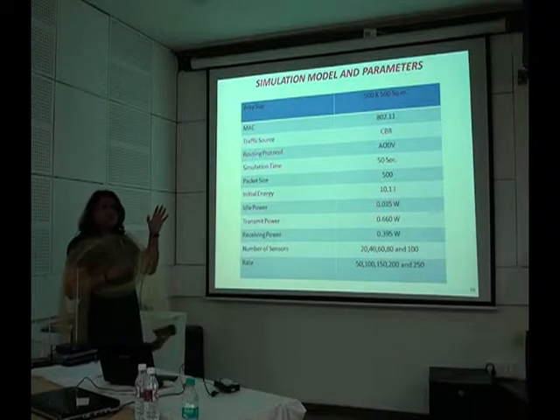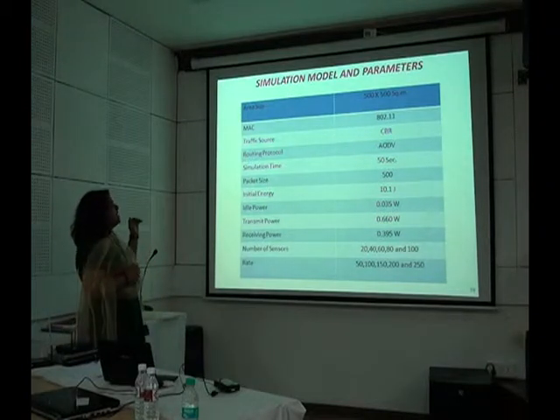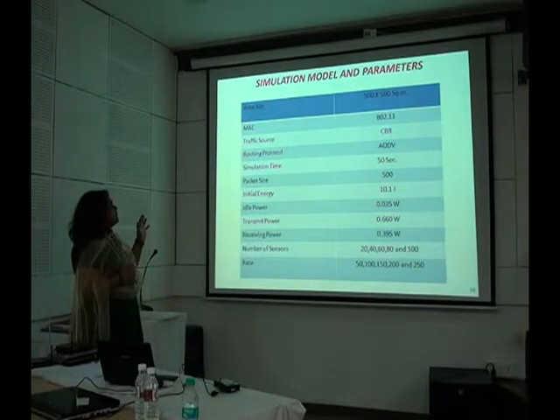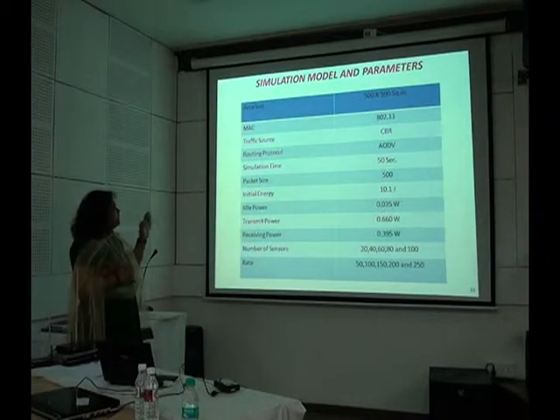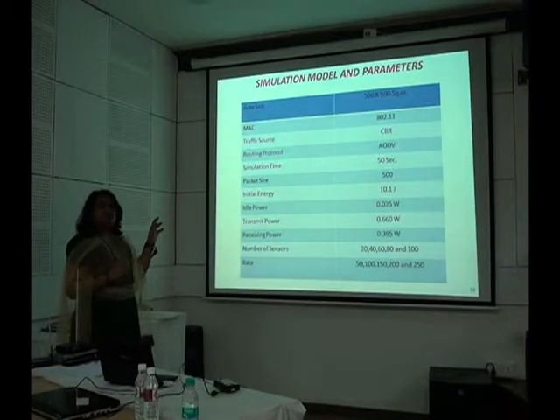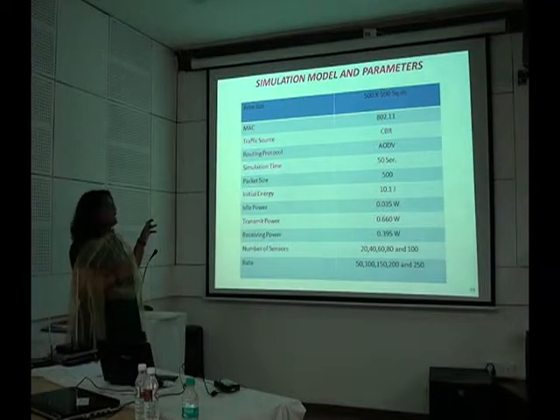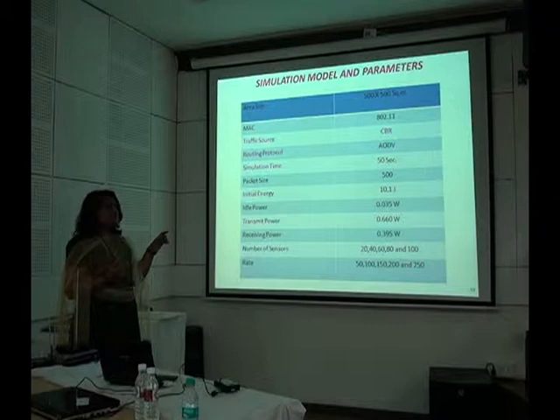Area size which we have used is 500 by 500 square meter. MAC is 802.11. Traffic source is CBR. Routing protocol is AODV. The simulation time that we have assigned is 50 seconds. Packet size we have taken as 500 bits. Initial energy that we have assigned is 10.1 joules.